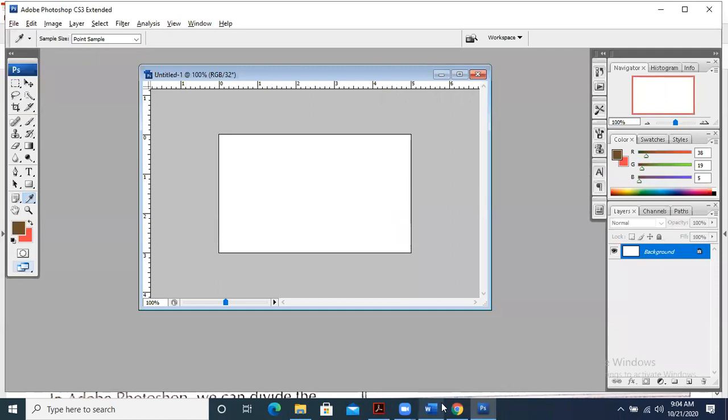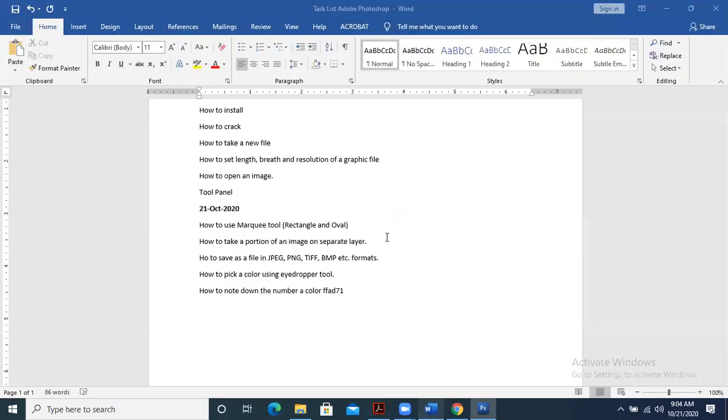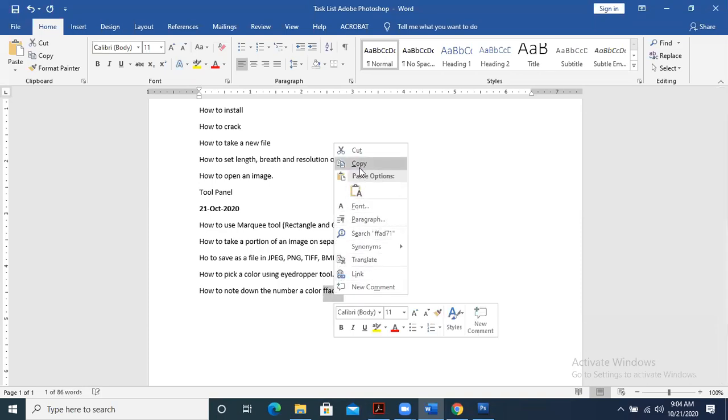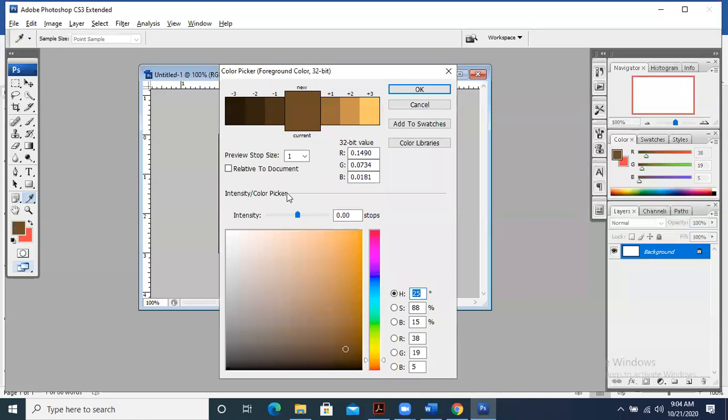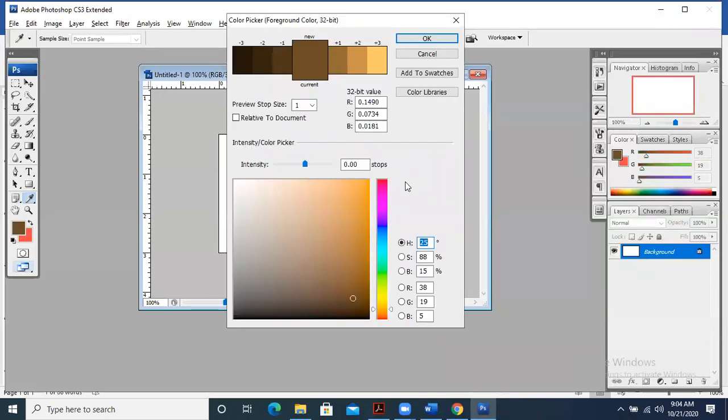So I will copy that color from here, the color in which I want to work. I will go to Photoshop and mention the number of the color over here to find out what kind of color it is.